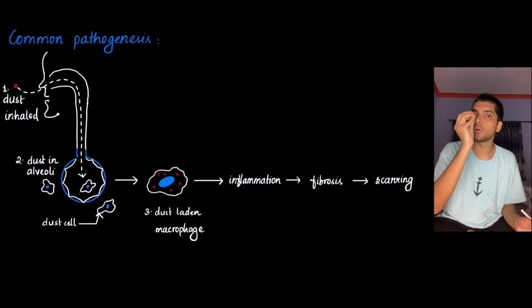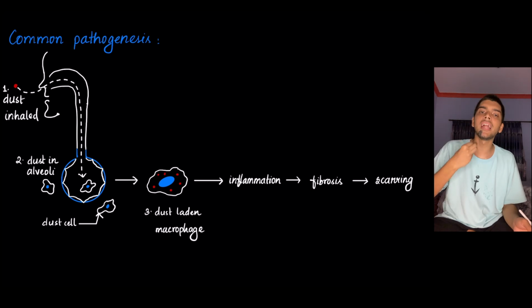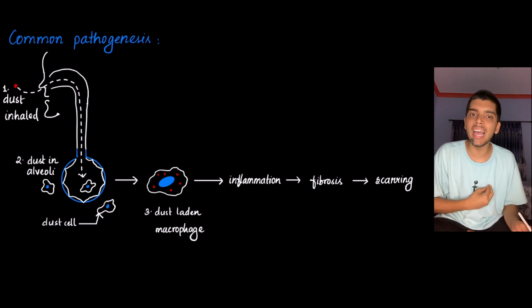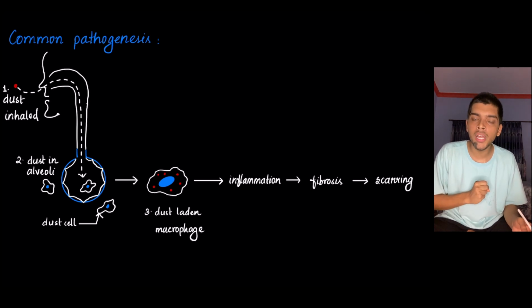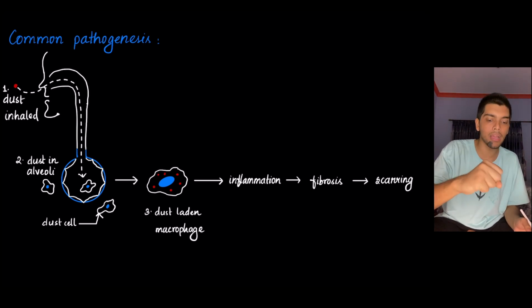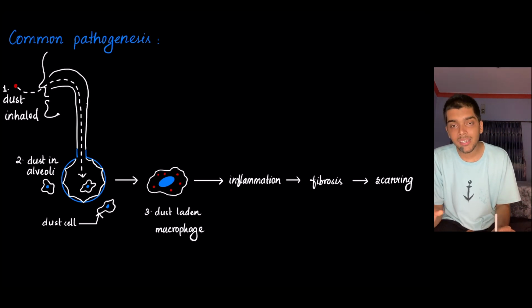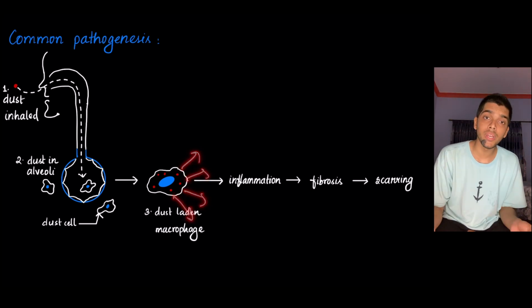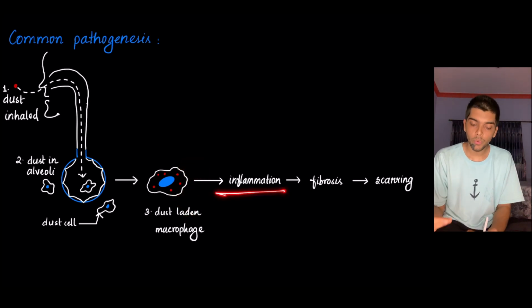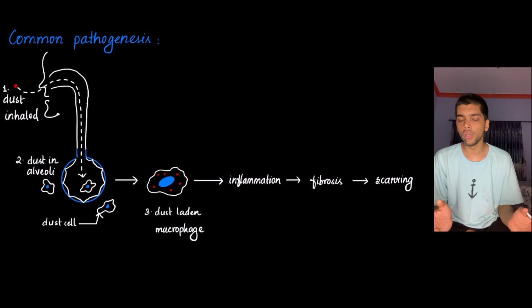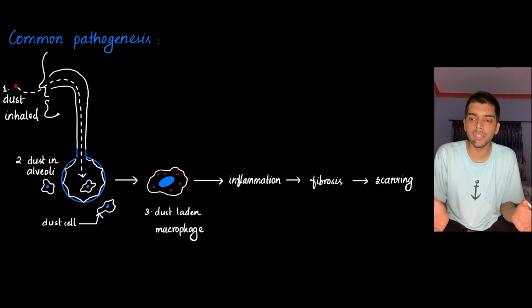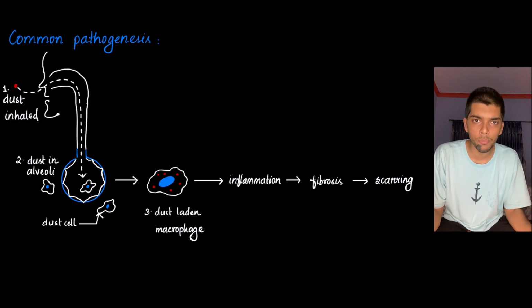So what you get is dust engulfed dust cells or dust laden macrophages. Alright, so there was dust, you inhaled that dust, the dust reached the alveoli of your lung, it got eaten up by the dust cell or the macrophage. Now you have the dust laden macrophage. This triggers the macrophage to produce cytokines, in response to which inflammation takes place, followed by healing by fibrosis, and then finally scar formation. This is the mool mantra of general pathology. I hope you know this much.